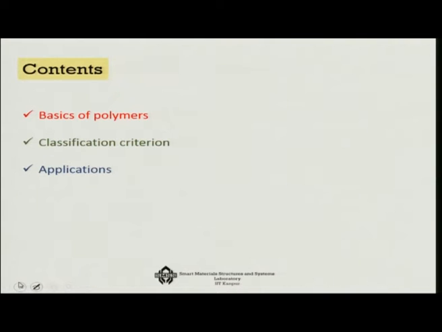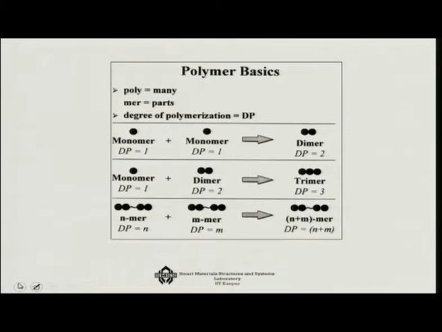But as an introduction today, we will first have a discussion on the basics of polymers, and then we will also try to characterize the polymers based on different types of classification criteria, and some applications we will keep in our mind. So this will just give us kind of an overview of the world of polymers.